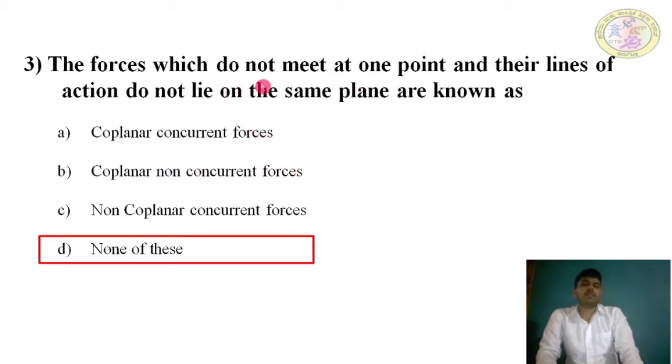Forces which do not meet at one point and whose lines of action do not lie on the same plane. Do not lie on the same plane, so coplanar is also not possible. Coplanar means it will lie on the same plane. It does not lie on the same plane, and does not meet at one point. None of these.